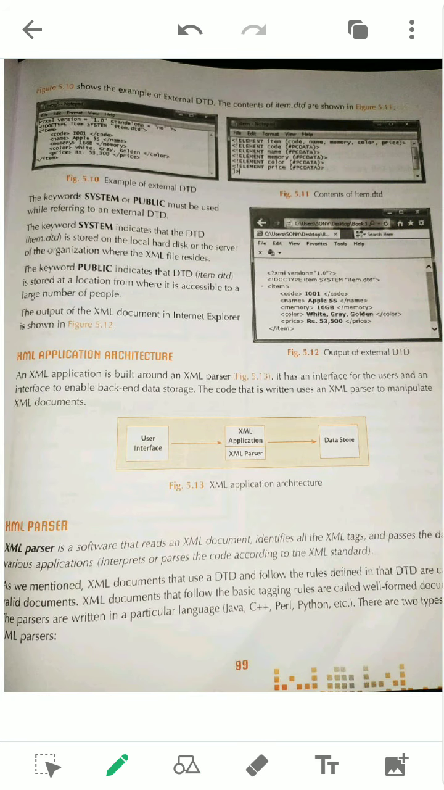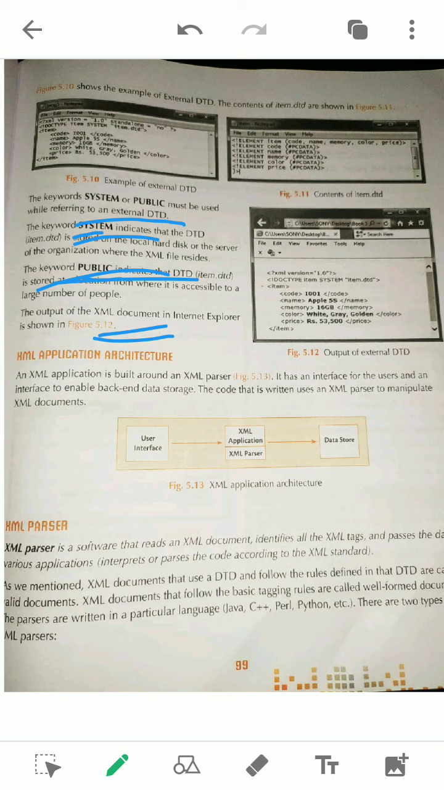Next, we have stopped up to this much: public and system keywords while accessing the external XML, sorry, external DTD. If the XML DTD is shared within our system, then we have to use the system keyword. If it is from another system, then it is the public keyword. Remember this one. The definition is also given here. Just remember and learn these two definitions.